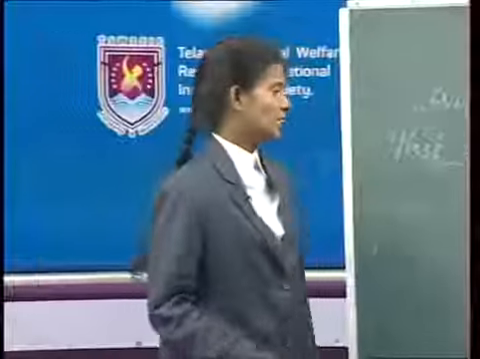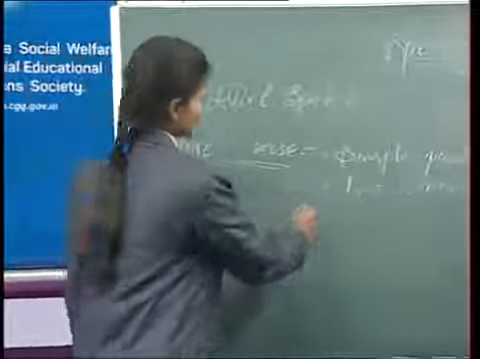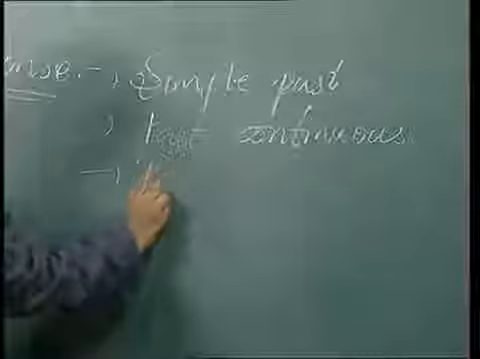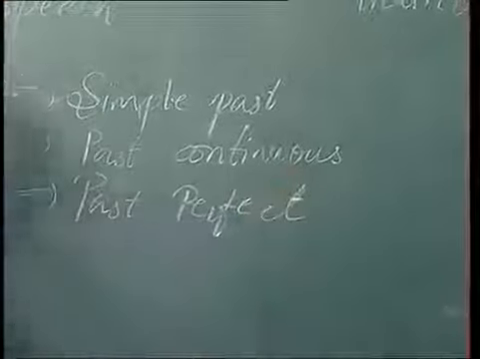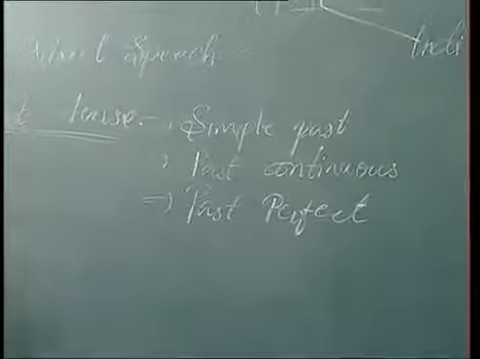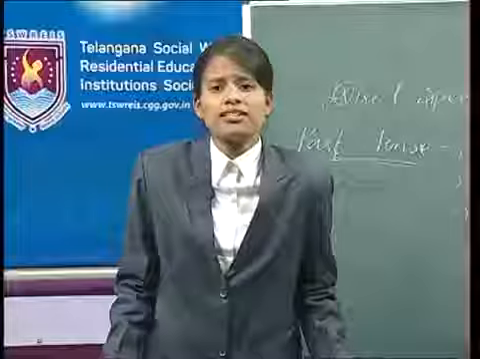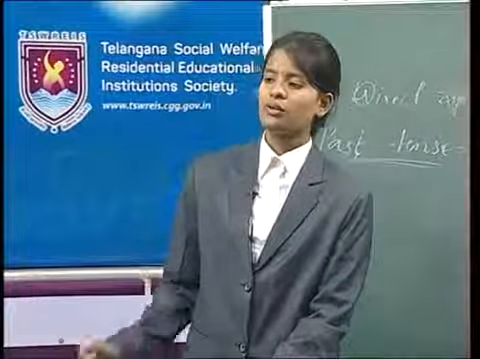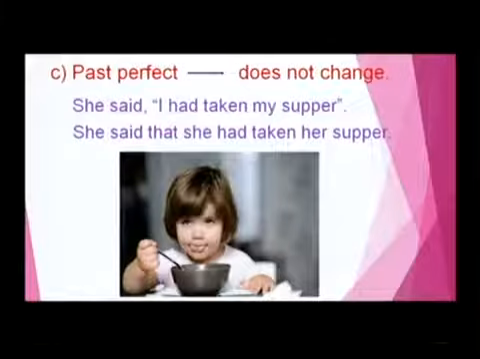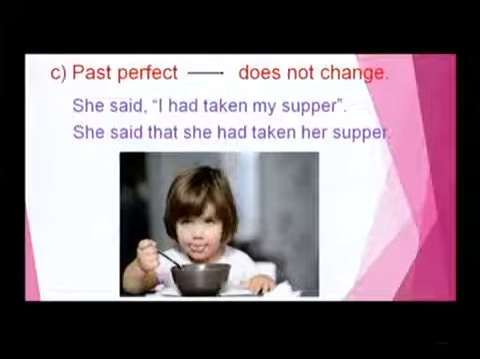And my dear friends, the third thing of the past tense is all about past perfect. Now let us see how the past perfect will change into the indirect speech. Let us take one example. See here, past perfect does not change. How? Let us take an example. She said, "I had taken my supper." In indirect speech, she said that she had taken her supper.